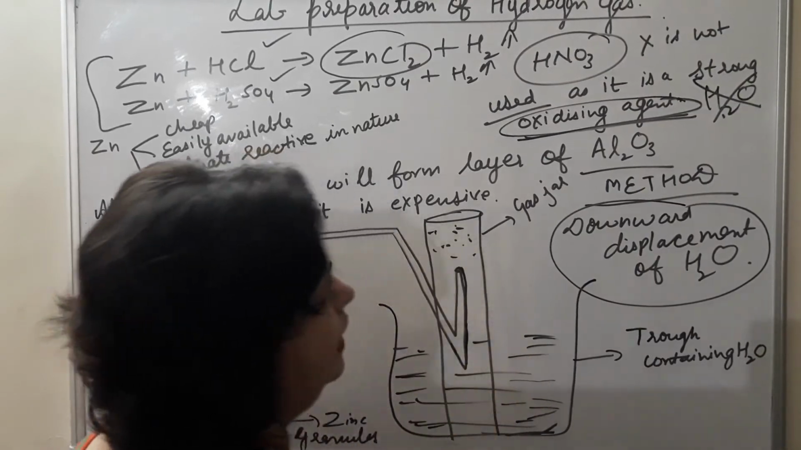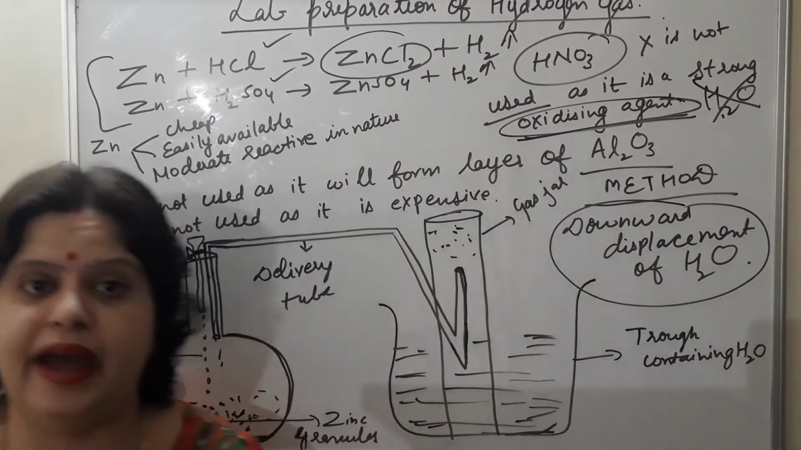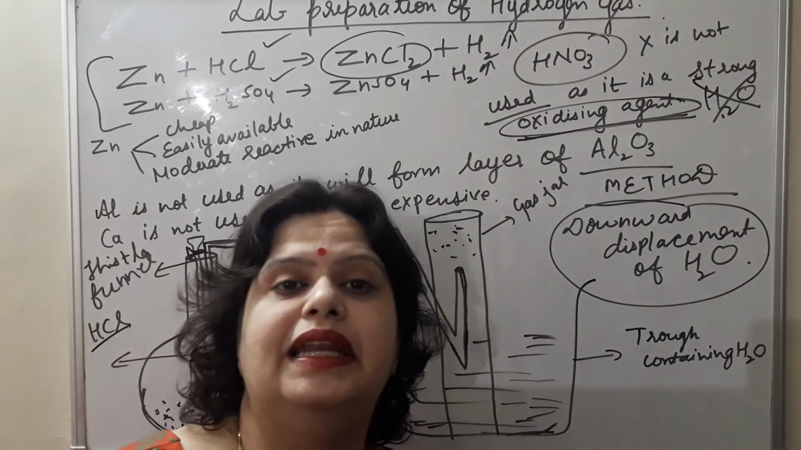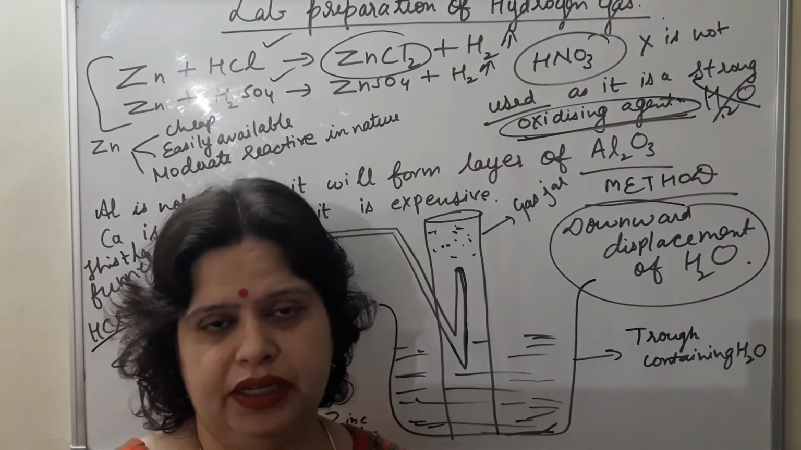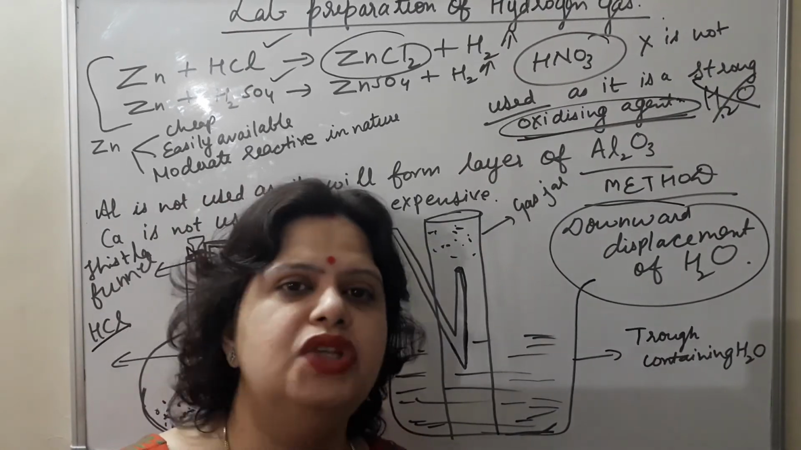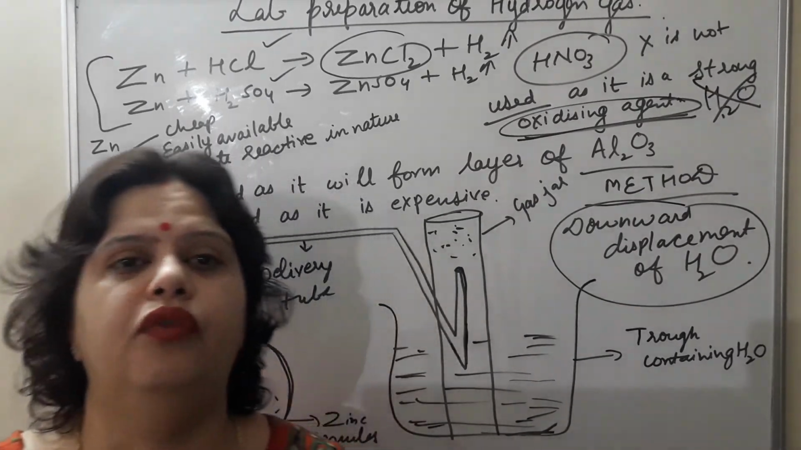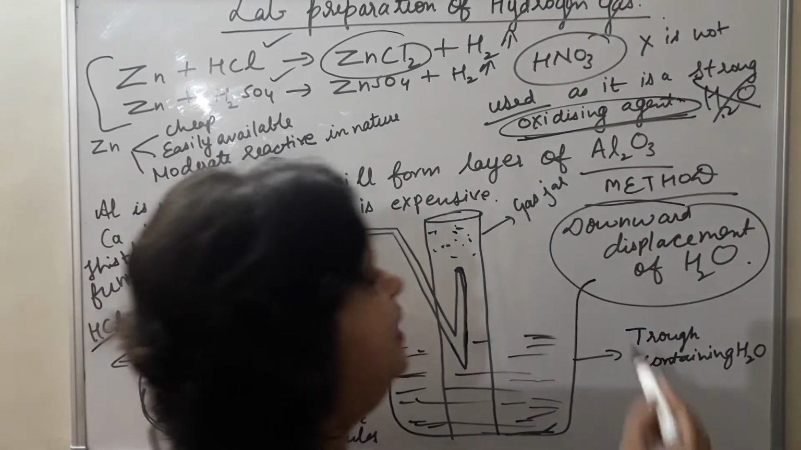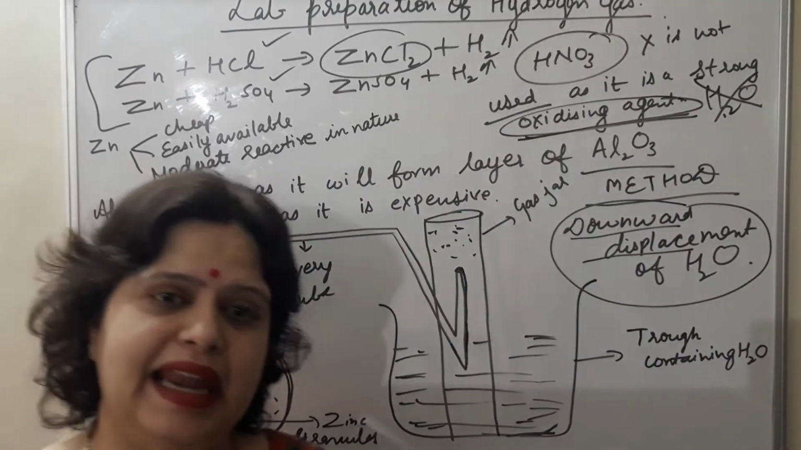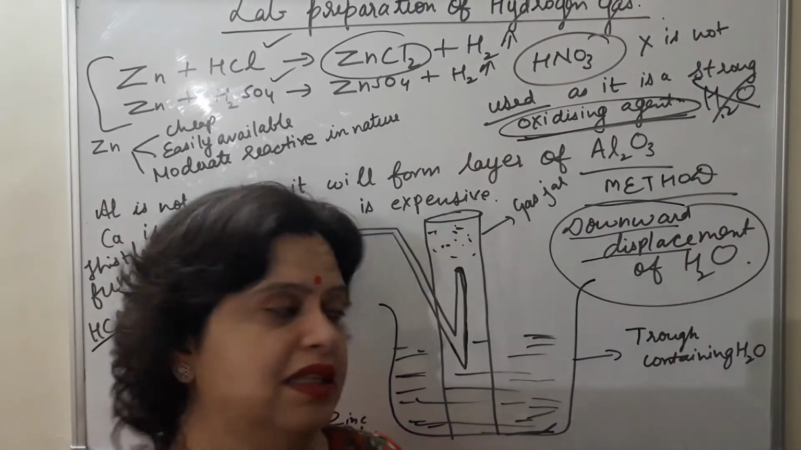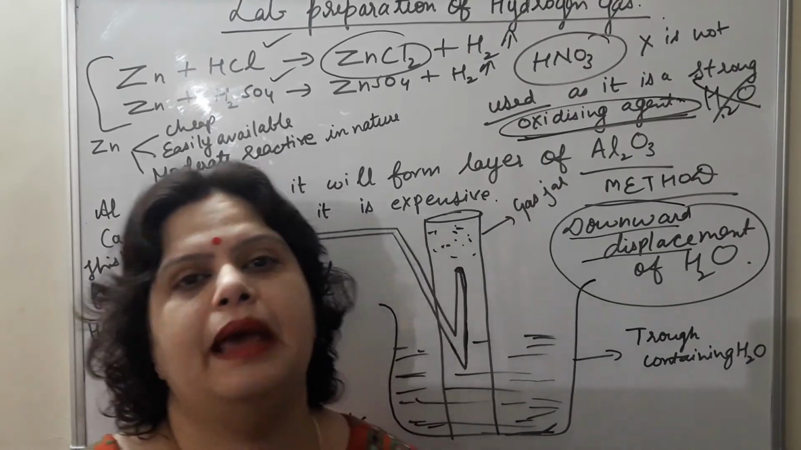Now, two questions arise here. Why is this gas collected over water? Why not over air? This gas is collected over water because this gas is slightly soluble in water. It is not highly soluble like carbon dioxide. This is slightly soluble in water. That's why it is collected over water. Second thing, why is the method downward displacement? Because it is the lightest gas, lighter than air, lighter than water. So this is the method by which hydrogen gas can be prepared in the laboratory.